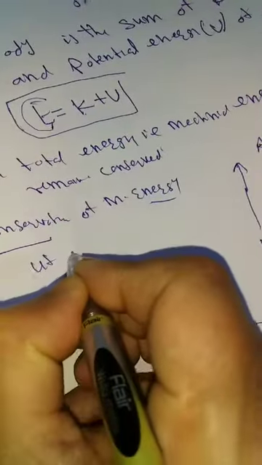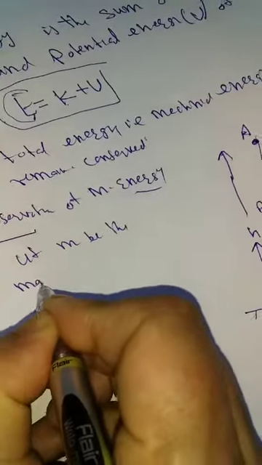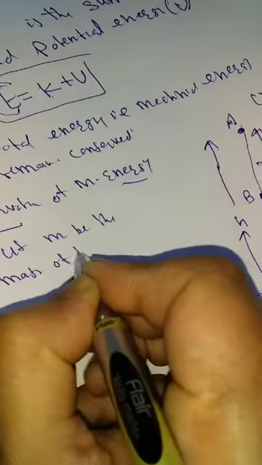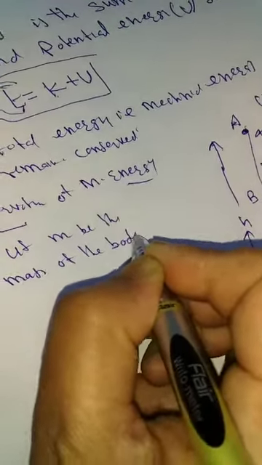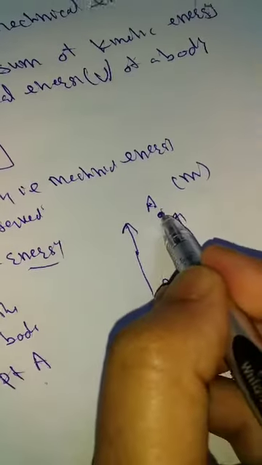How can we consider? We can first let m be the mass of the body held at point A. The body at point A, its mass I have considered as m.